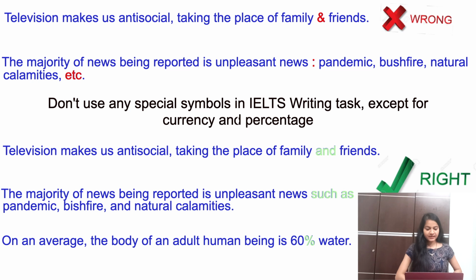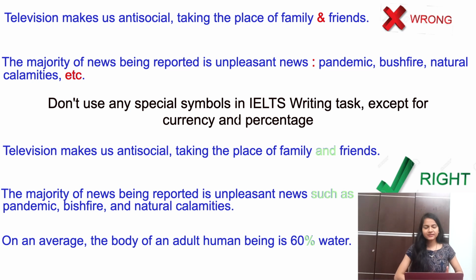Second example, the majority of news being reported is unpleasant news: pandemic, bushfire, natural calamities, etc. Never write etc. and do not even write the full form, which is et cetera. Instead, write: the majority of news being reported is unpleasant news such as pandemic, bushfire and natural calamities. So instead of the colon that I used in the previous example, I used such as. Also, I ignored the word etc.